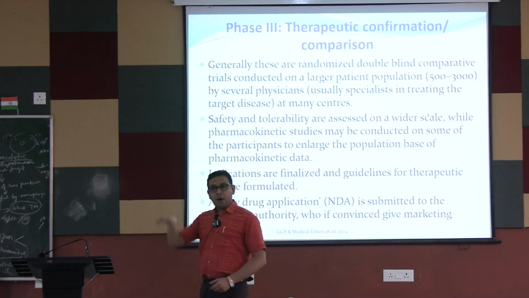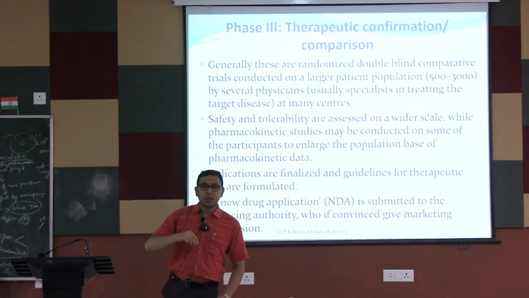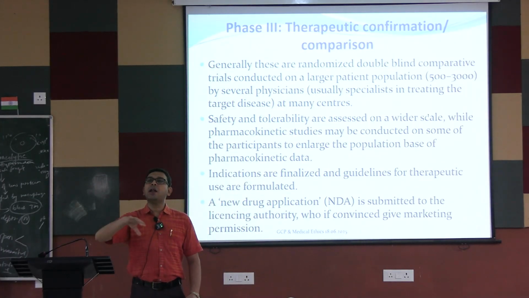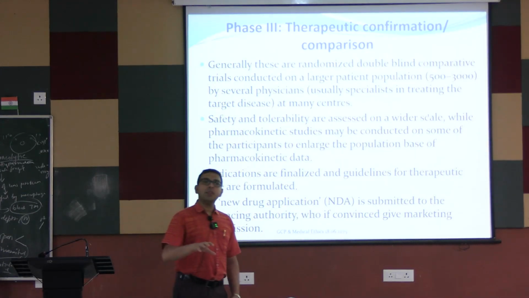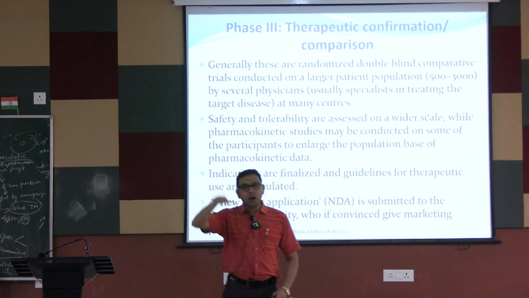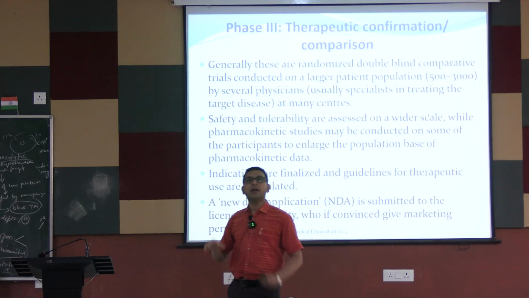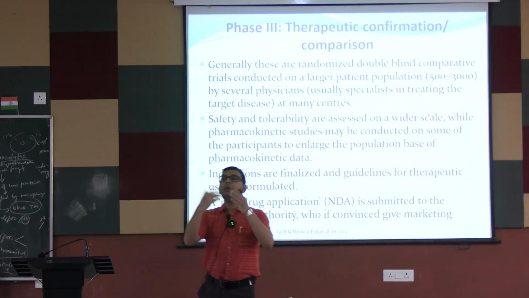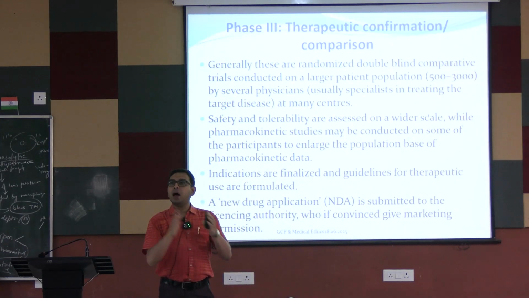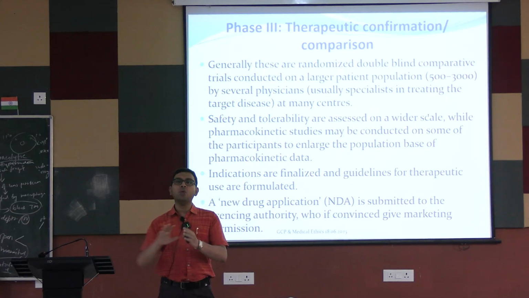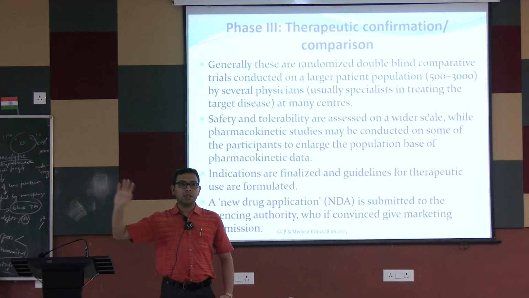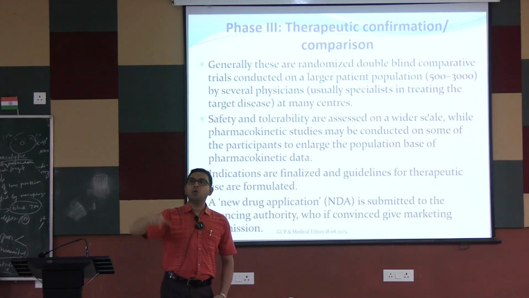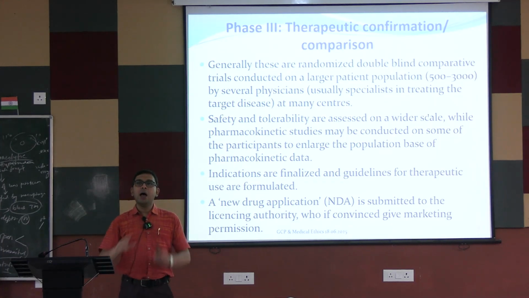If it is done in our country, it is done in different states to ultimately include different types of ethnicities. This also contains different types of inclusion criteria and exclusion criteria. That means this age group should be included, this type of disease should be excluded. That is, we only want to test this type of drug on those who do not have liver disease, like this. So this is known as the inclusion criteria, exclusion criteria.